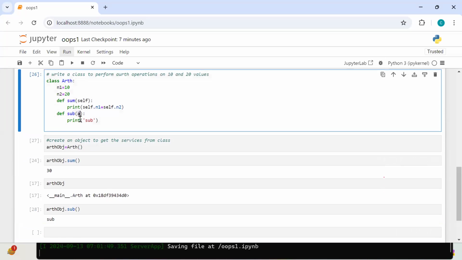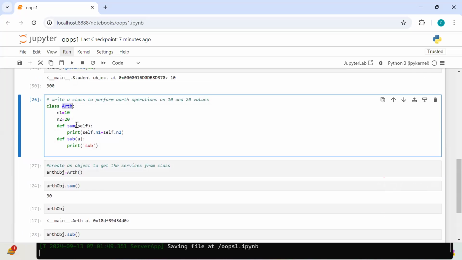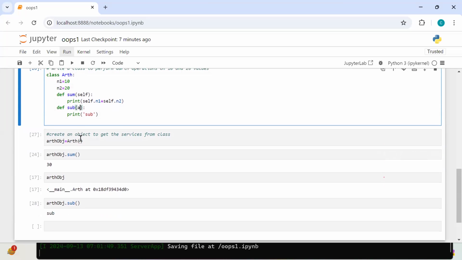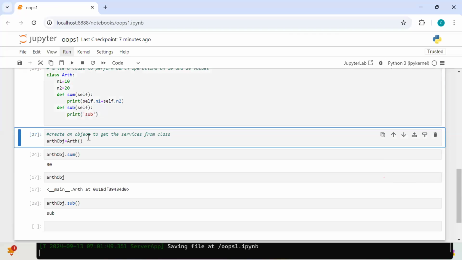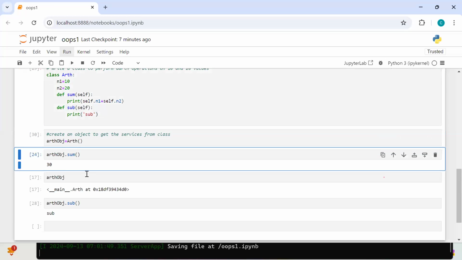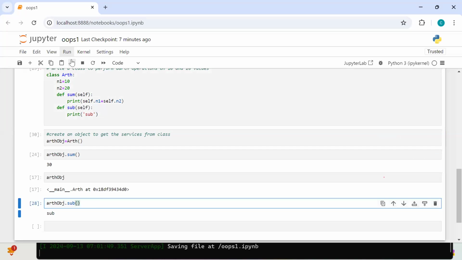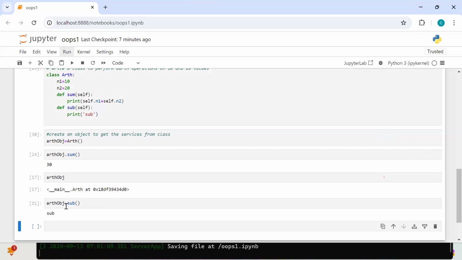So my A is what? My A is an arithmetic class object, or not? Do you want me to go with A, or do you want me to give a proper name? Naming convention wise, if it is the current class object, what is the name? Self only, right? Now it is 100% valid. There is no problem at all.